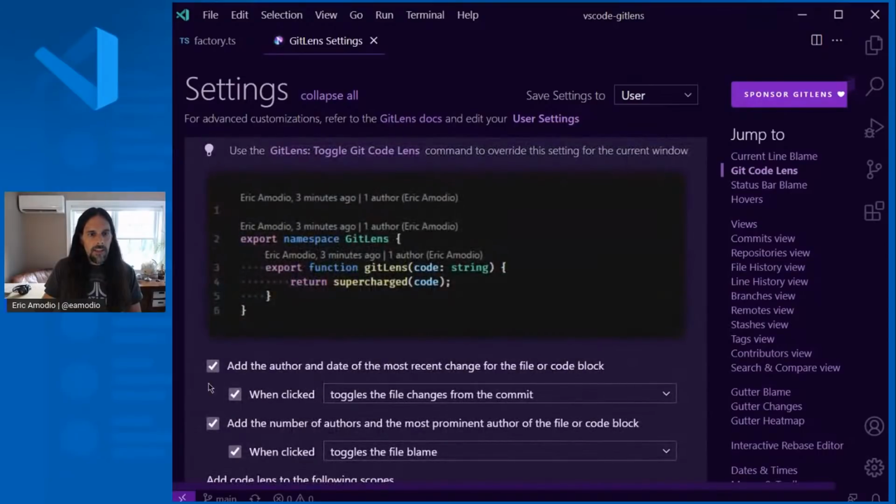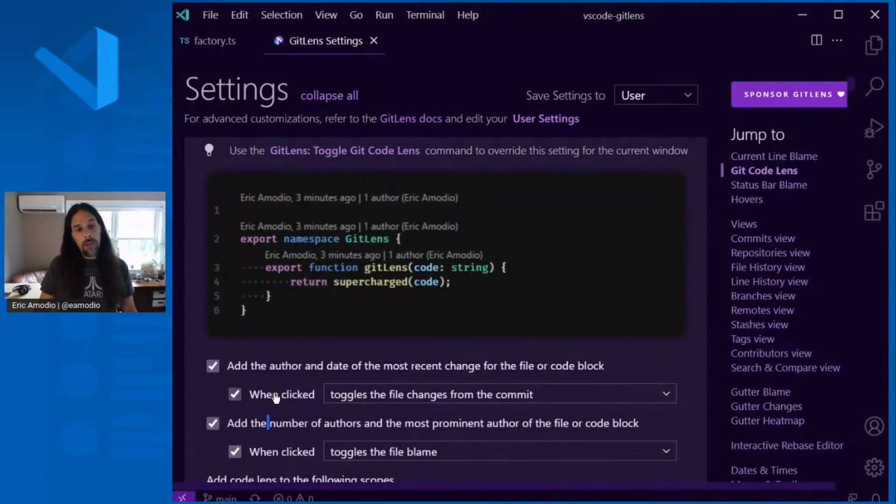And then additionally, there's two types of annotations. There's the recent one, so who's changed this most recently, the author and how long ago, and then how many authors. And so you can toggle those individually on and off, but you can also change what happens when they're clicked.